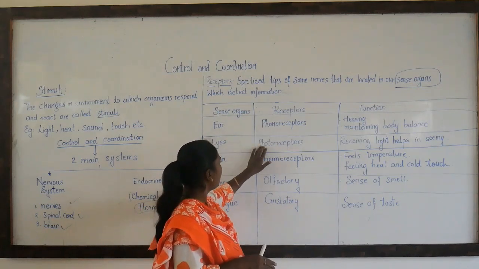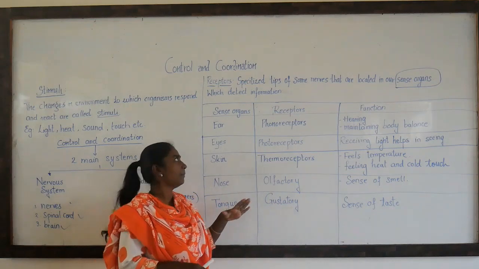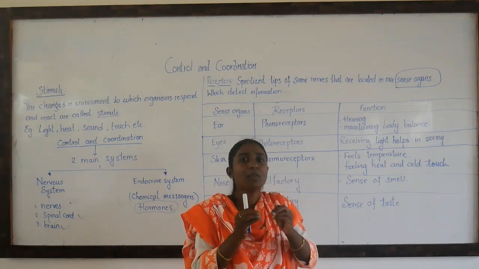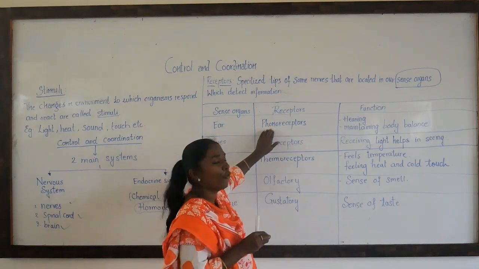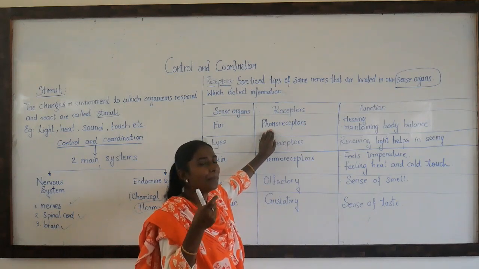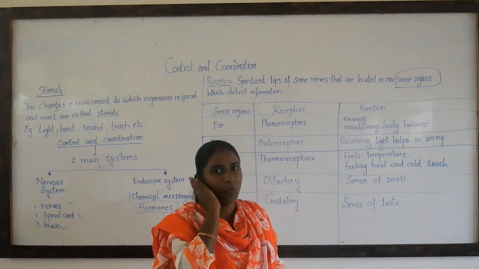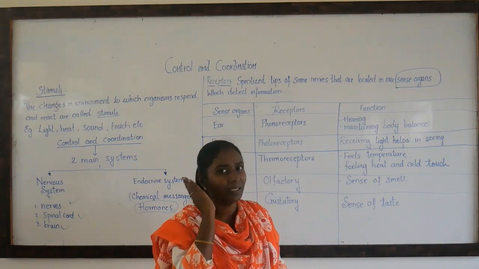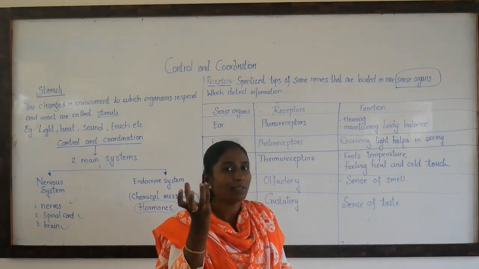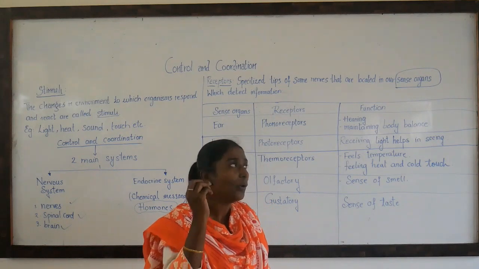Each sense organ is having different receptors. Now let us study about them in detail. Ears, right? Ears are having the receptors named as phonoreceptors. I'll give you a clue or hint which you can remember. When you get a call on the mobile, you say it as a phone. Ears and phone. So it can be phonoreceptors. The receptors or the cells which are receiving your sound are called phonoreceptors.